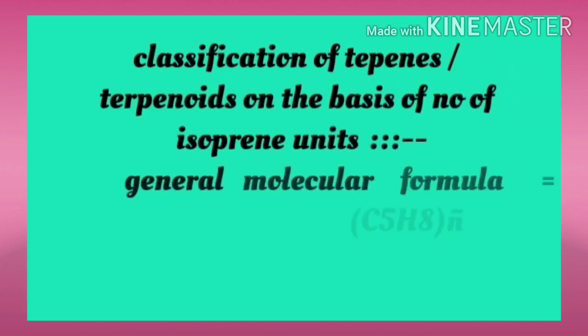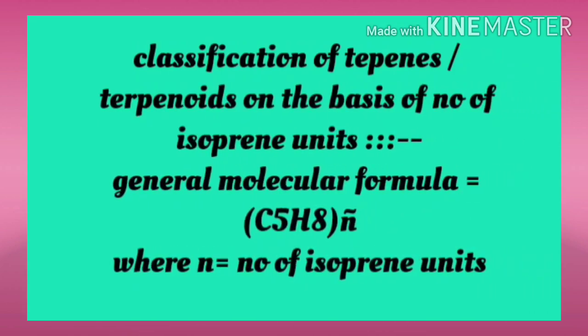Now let us see the classification of terpenes or terpenoids, which is based on the number of isoprene units. The general molecular formula of a terpene is C5H8 whole N, where N is the number of isoprene units. The minimum value is 1, the maximum can be anything, right?